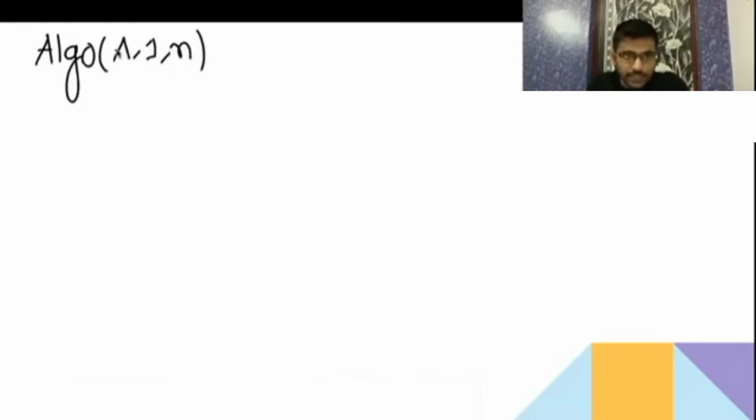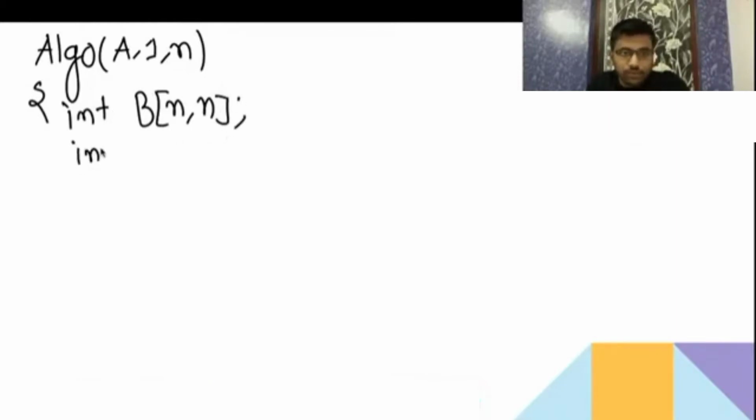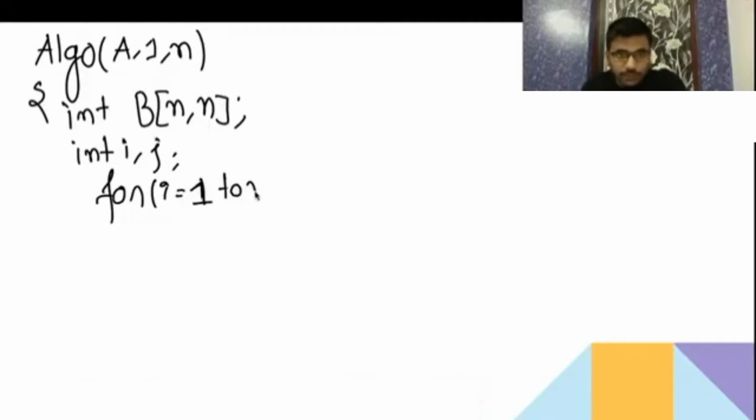Okay. So the only change here is that I am going to declare a two-dimensional array, and some code is going to be written here. And now please give me the space complexity of that. Everyone please comment, what is going to be the space complexity of that? Please tell me.